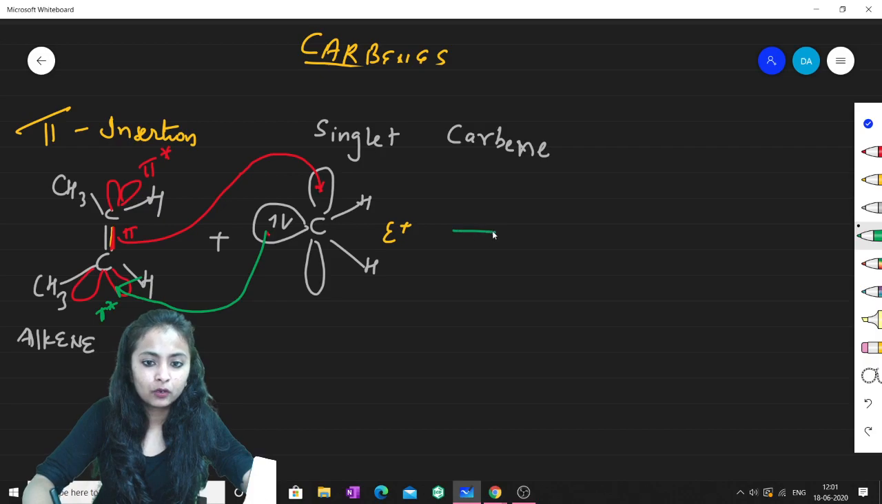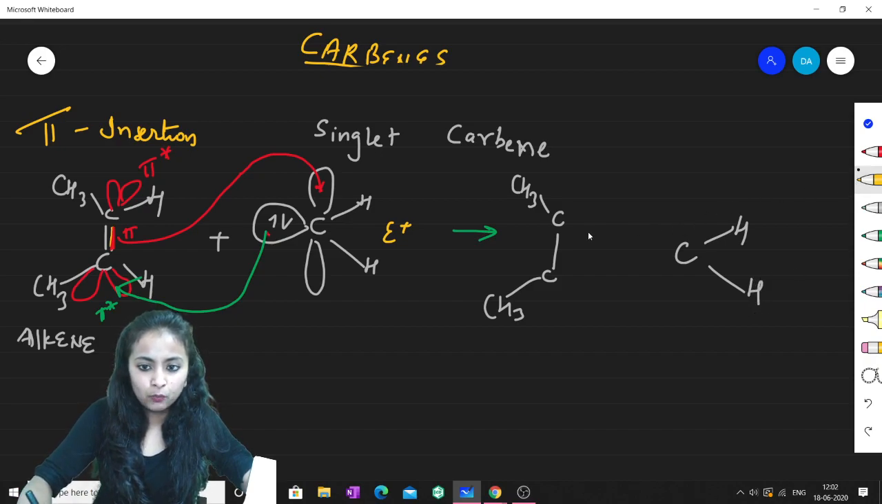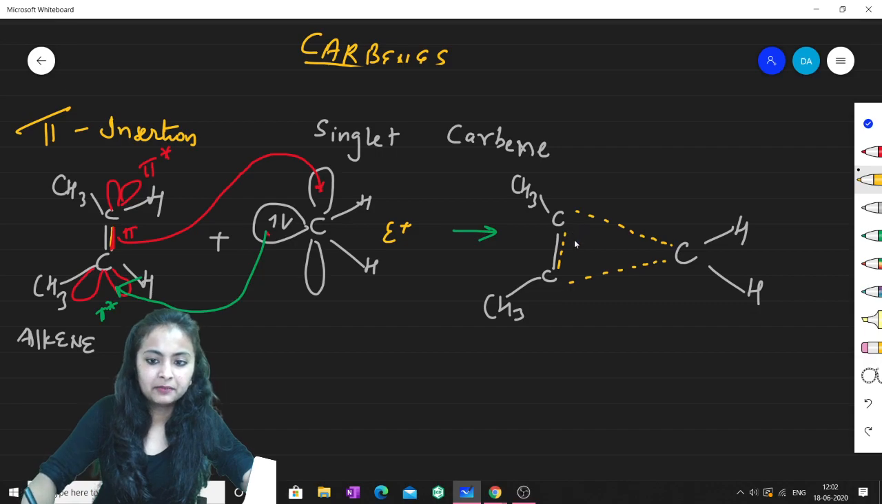So overall in this mechanism, if you write the steps, ultimately you will be getting this type of thing. Now see, this yellow bond is about to break, this yellow bond is about to form, and this yellow bond is also about to form. So I'll be writing it here.